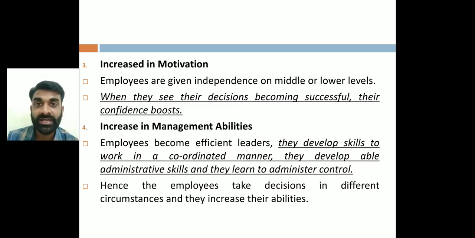Now what is motivation? Understand this thing. Motivation means one sort of inspiration that the people or the employees are going to get. Suppose, for example, when managers are given that authority to take decisions, and they can see, okay, yes, my decisions are becoming economical to the company, to the organization or the business unit, right? Then obviously what is going to happen? They are going to take decisions, and that efficiency and effectiveness is going to increase, right?